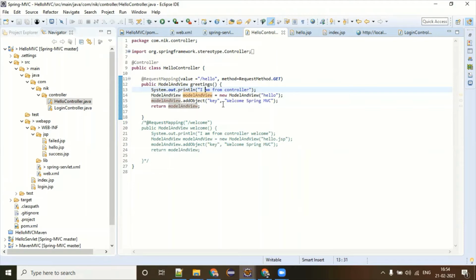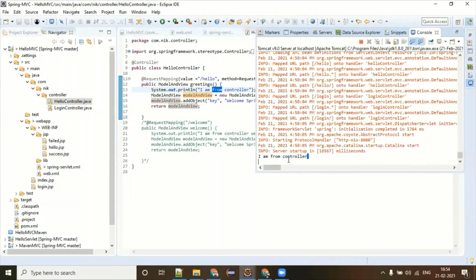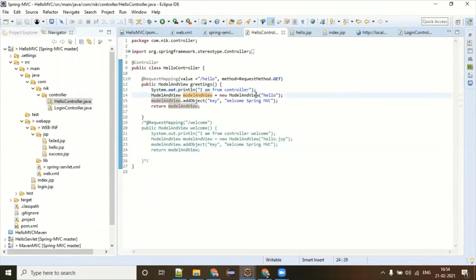So in real time, it could be a complex business logic which you're dealing with, but here it is pretty simple. I'm just printing "from controller". This guy has done that job. He has printed "from controller". He has prepared the model and view. He has taken the hello.jsp and he has added this value.